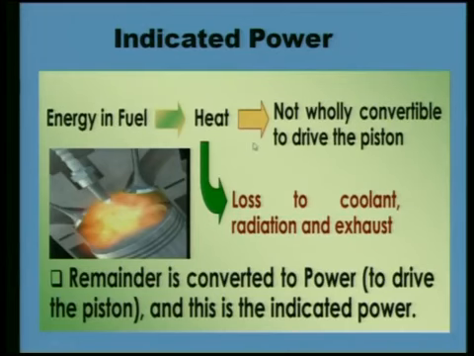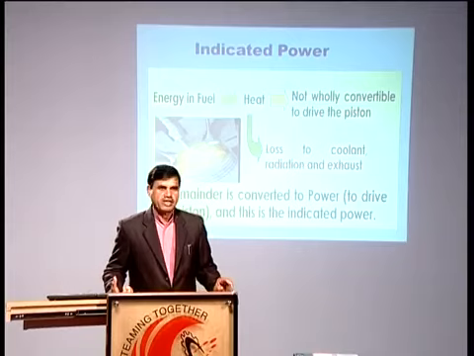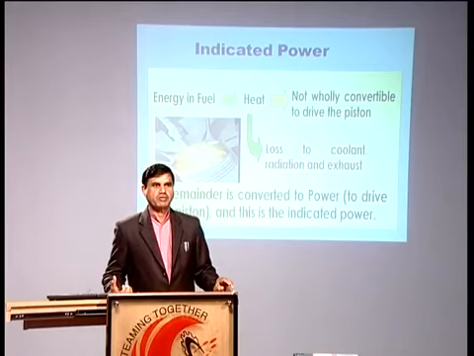Out of that 100 kilojoule heat which I obtained here as heat, some of the heat has been lost into the cooling water, radiation, and with exhaust. Suppose 30 kilojoule has been lost, the remaining will be 70 kilojoule. So that 70 kilojoule power will be available on the piston. That power is termed as indicated power.